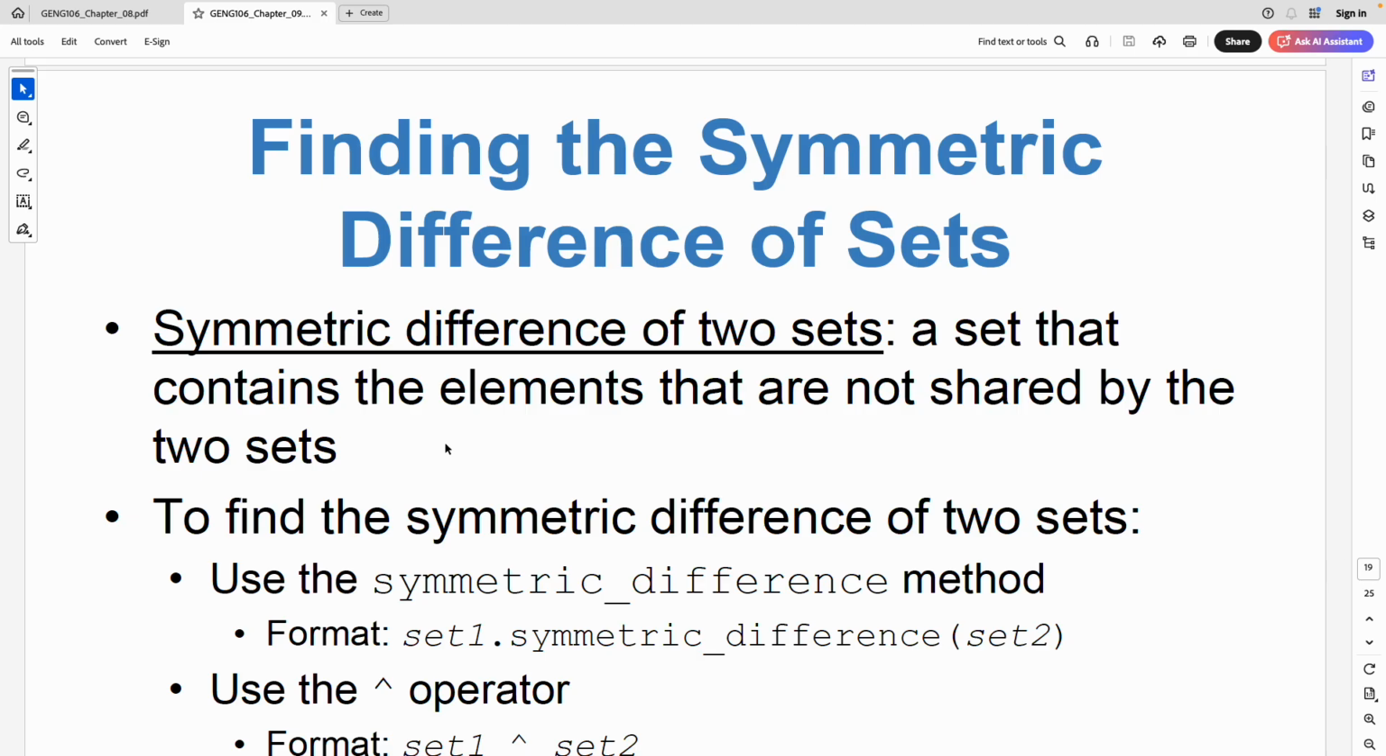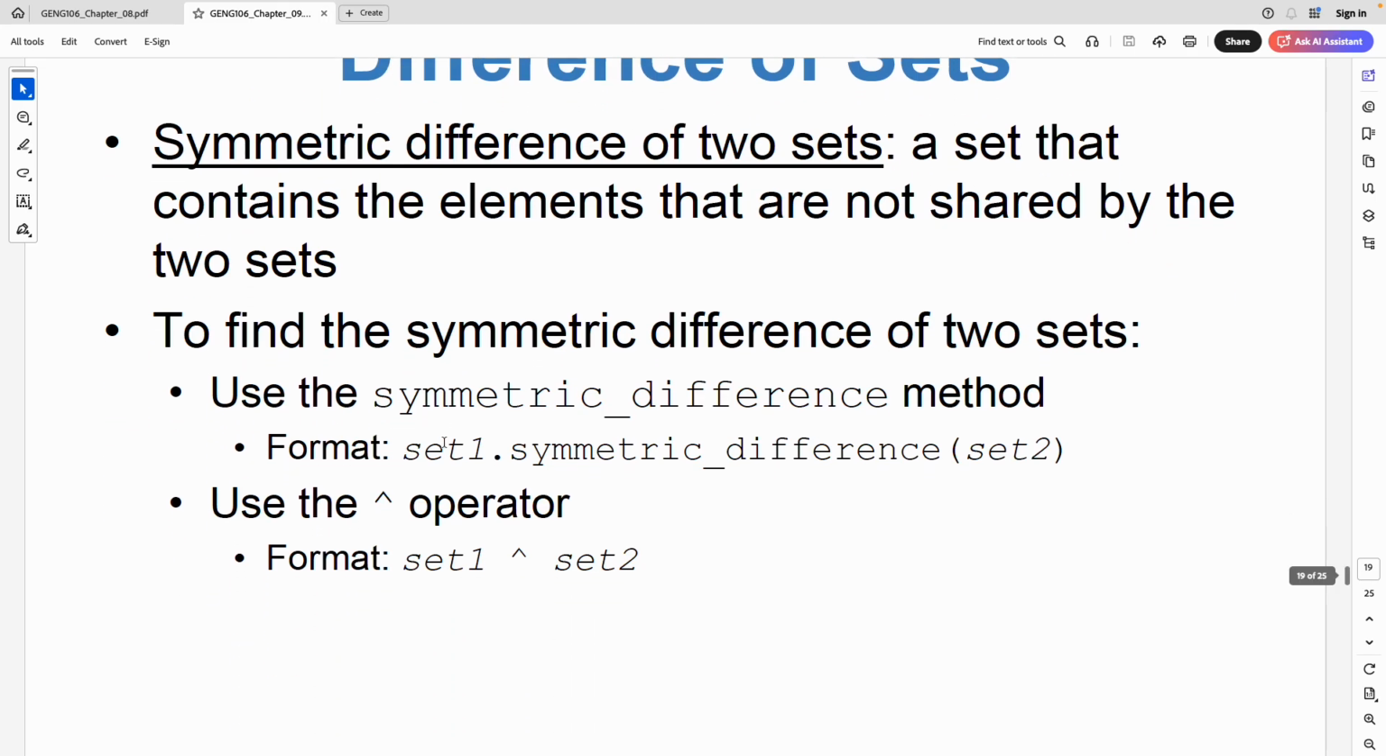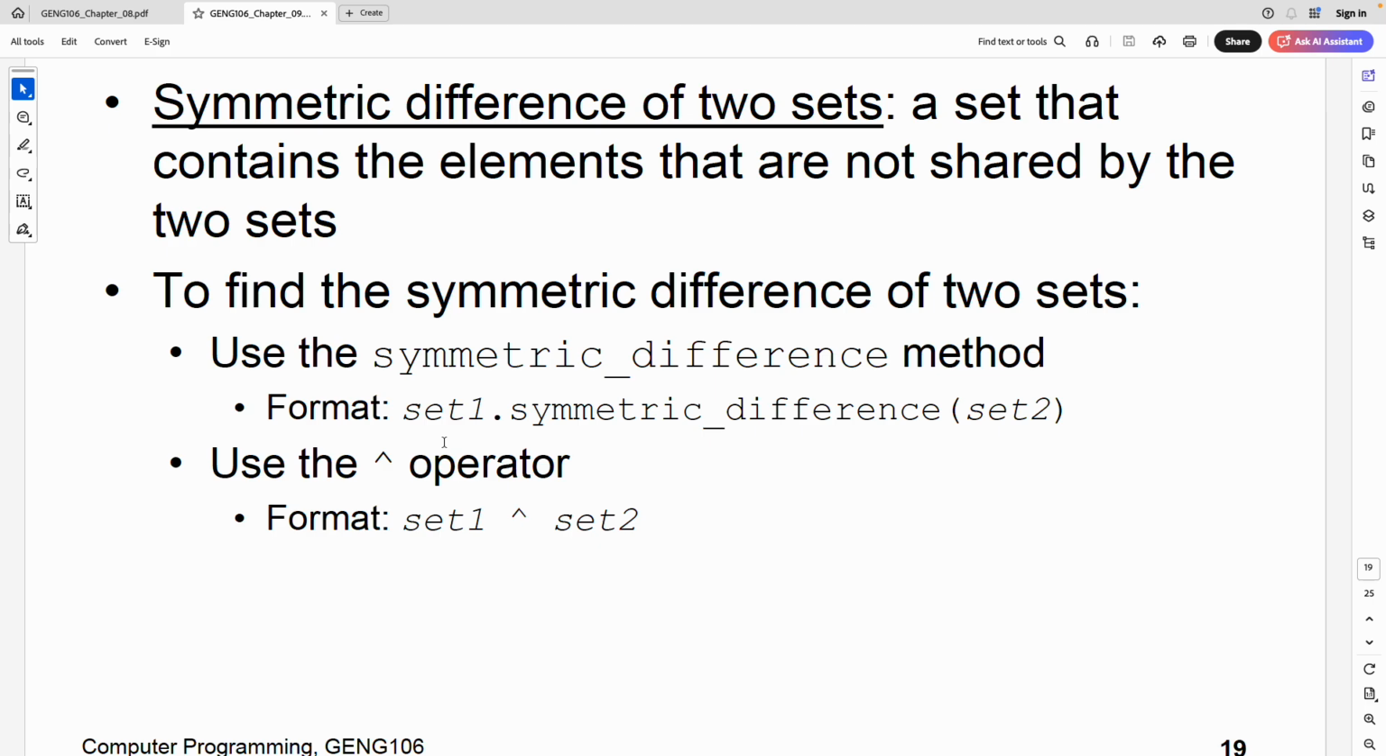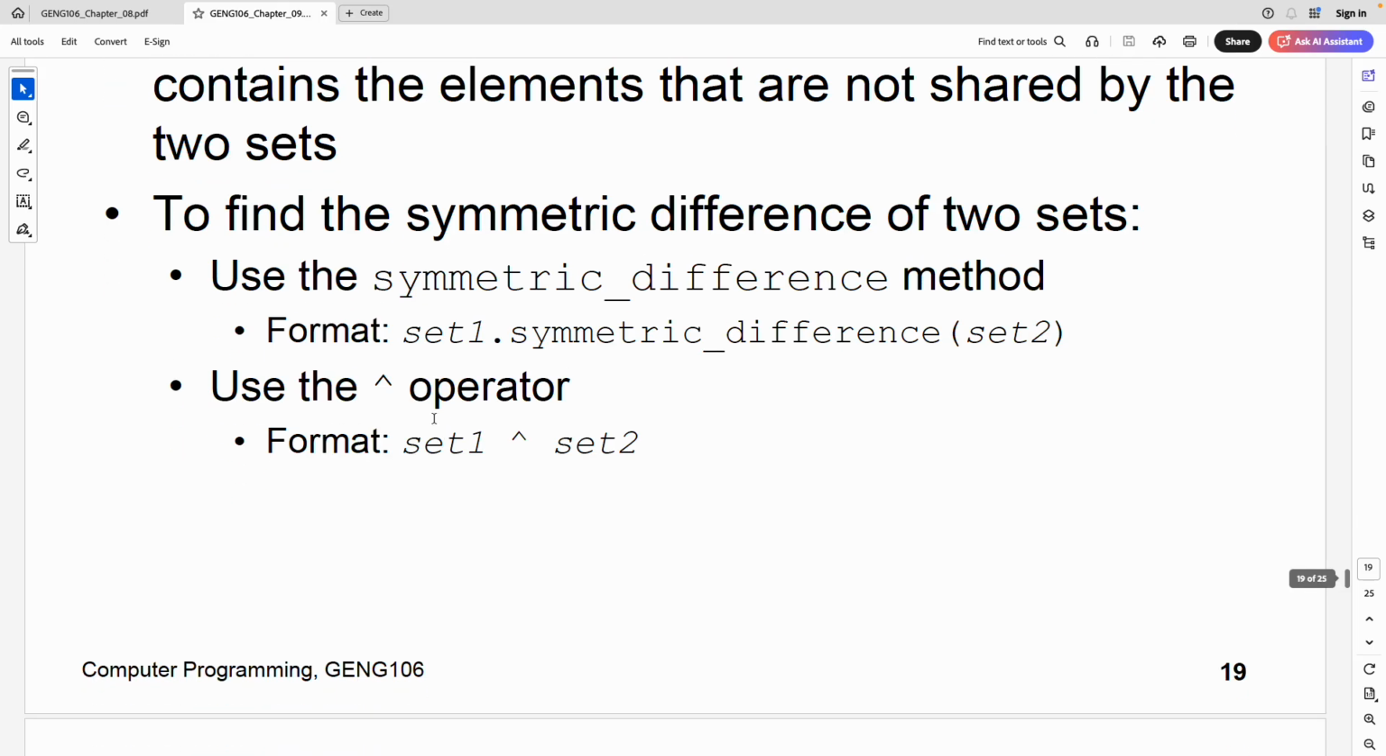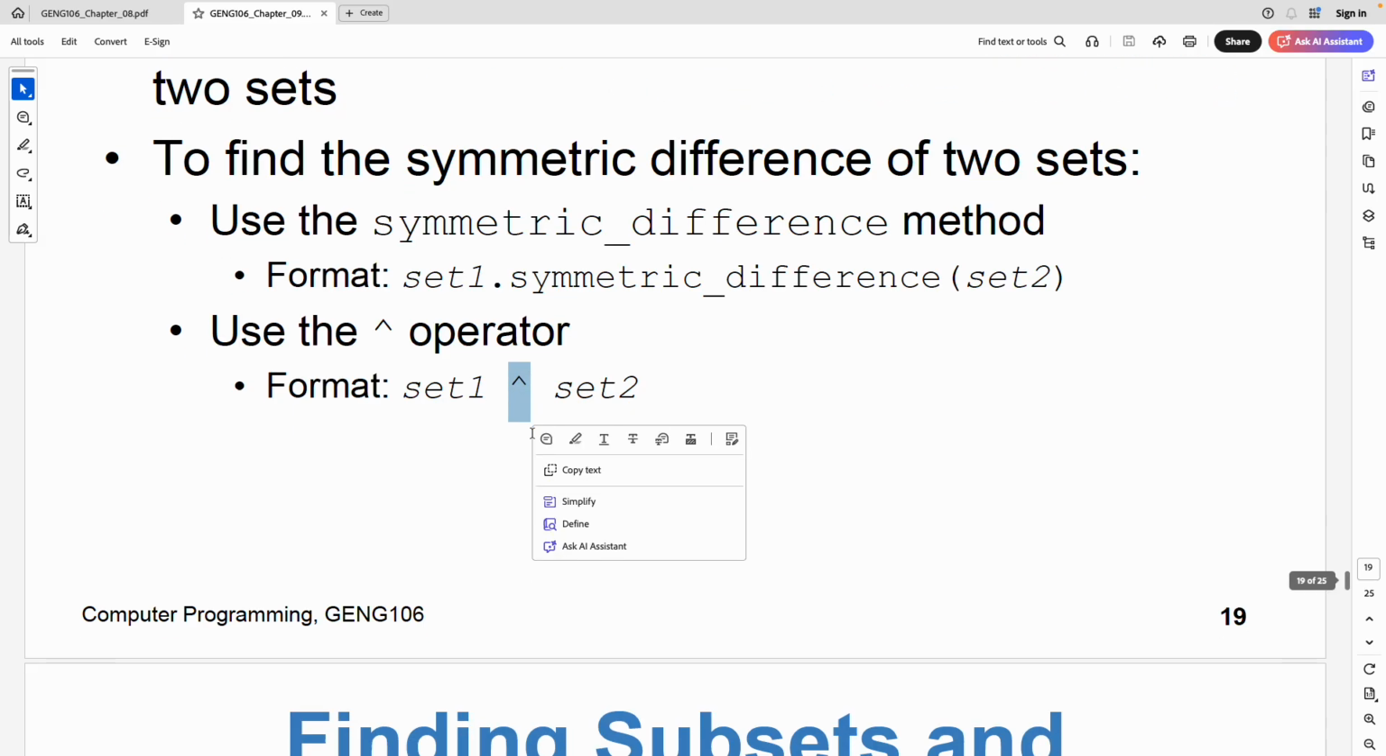And what about the symmetric difference? Again, I have these two sets. What are the items in set 1 that don't exist in set 2? I will put those on one side. And then what are the items that exist in set 2 but not in set 1? I will put them on that side also, and then I will merge them. This is the symmetric difference. I can use it with the symmetric_difference function, or with this operator.